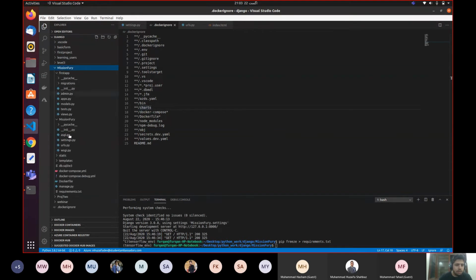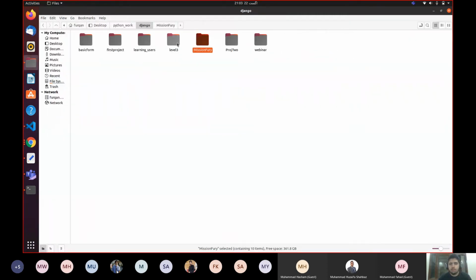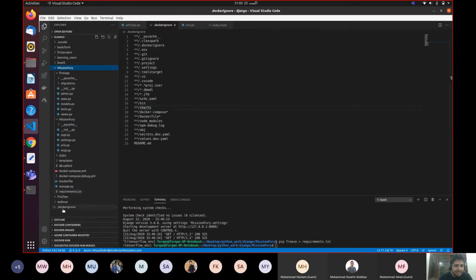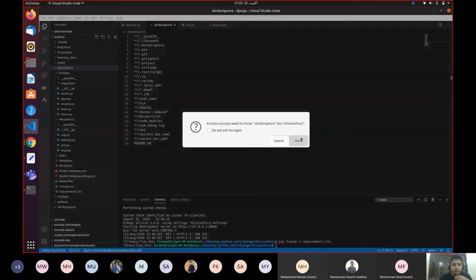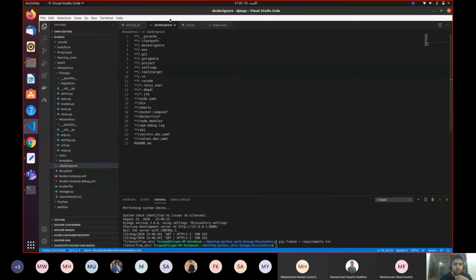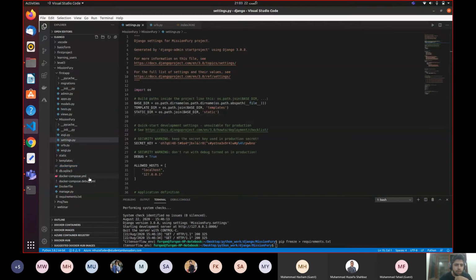Where are the files? I cannot see the files. Docker compose and Docker ignore are outside. What are you doing outside? I cannot see you. I want to see you inside. Come here. Come inside. Yes, move, please. Alright, so Docker ignore is also included over here. Okay, so we have these 4. First step, we have everything lined up. Docker ignore, the database SQL, and Docker compose file, Docker compose debug, and Dockerfile. Yeah, we have everything.